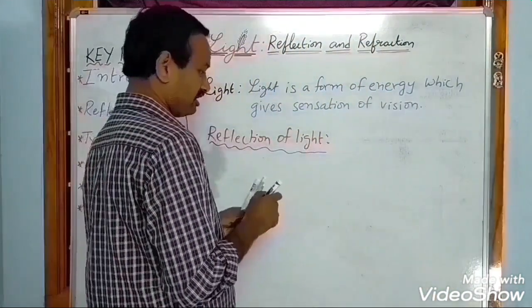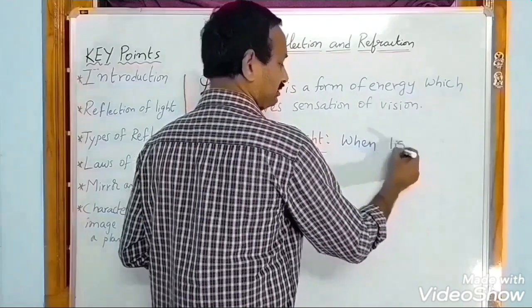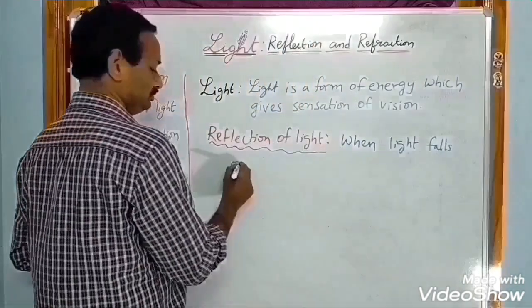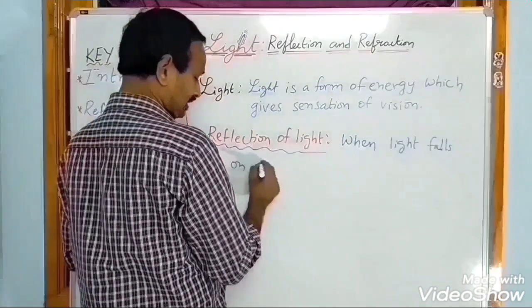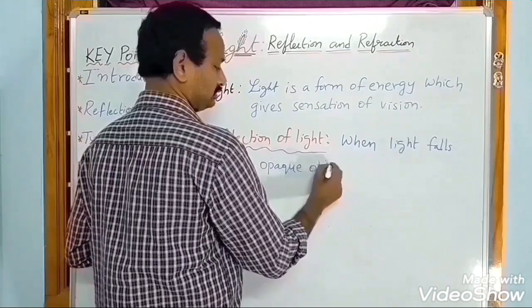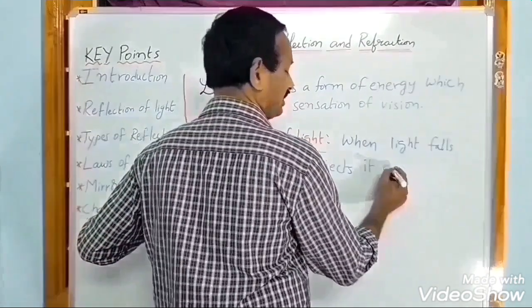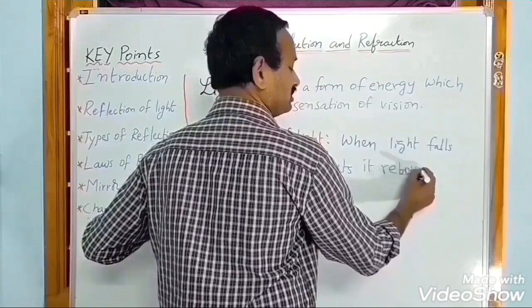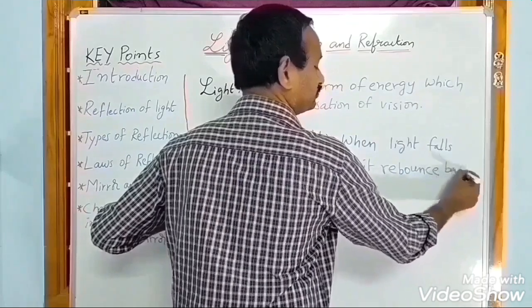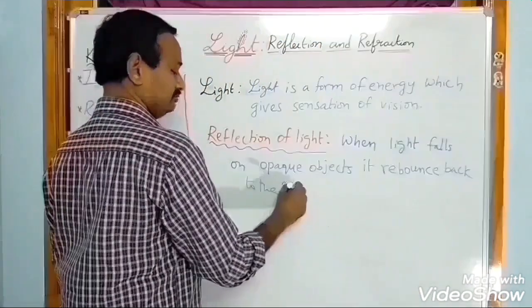When light falls on opaque objects, it reflects, or it rebounds back to the same medium.